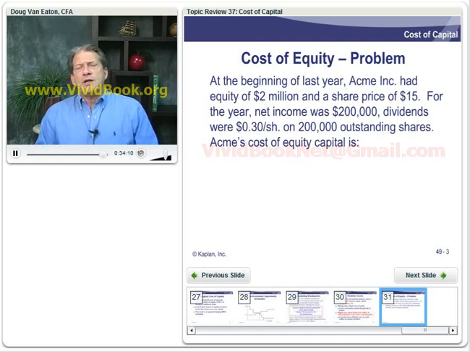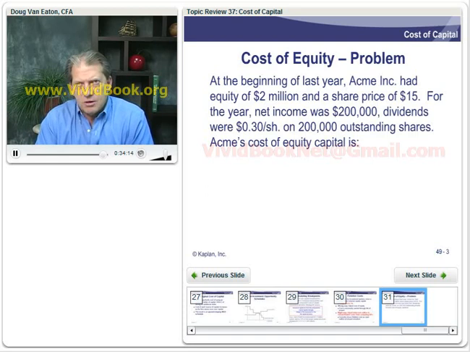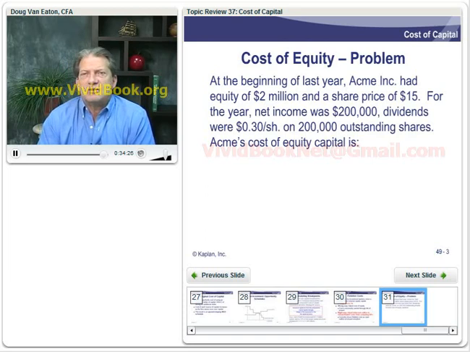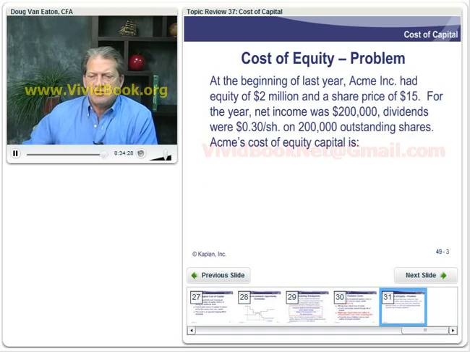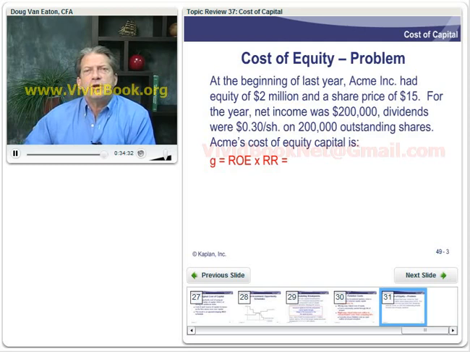Well, it's pretty clear we're not using the yield on debt plus a premium approach. And I don't see anything in there about beta or the risk-free rate or the expected return on the market. So we must be using that second method, dividend yield plus expected growth. So let's see how we do that calculation here. Our growth, as we know, is ROE times the retention ratio.